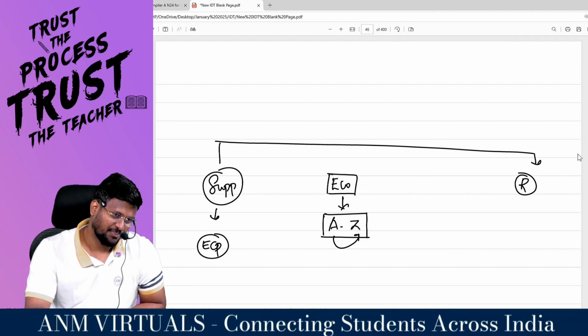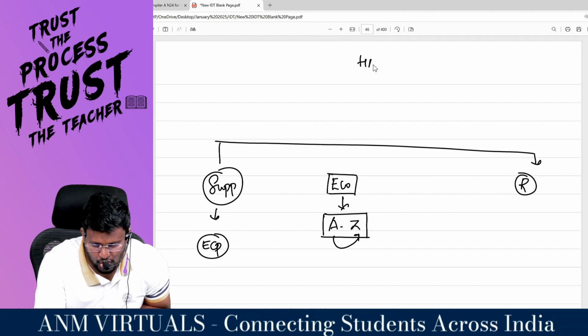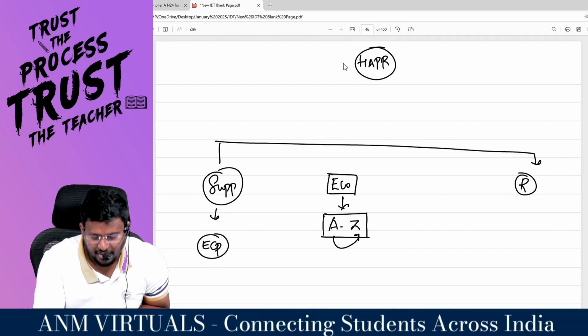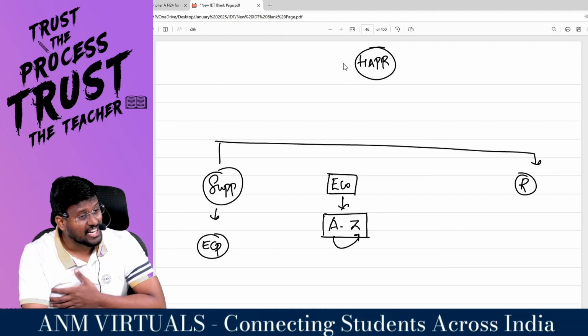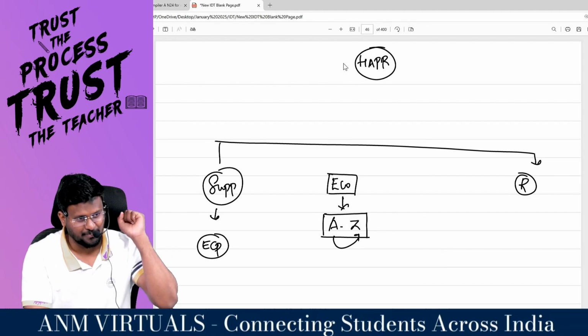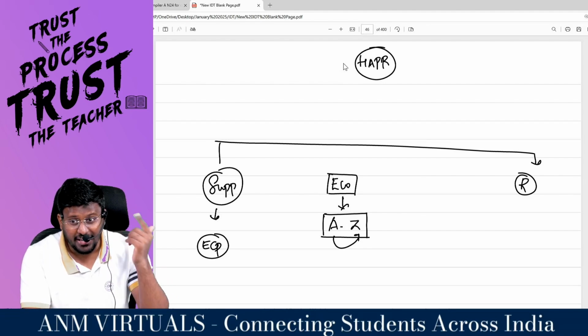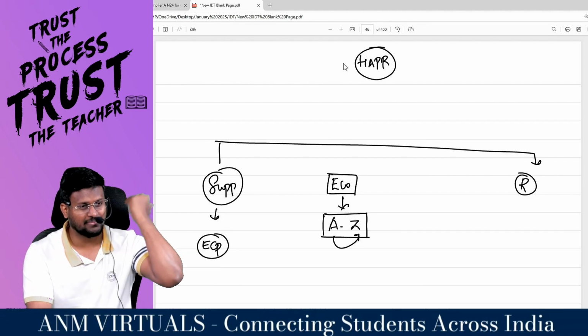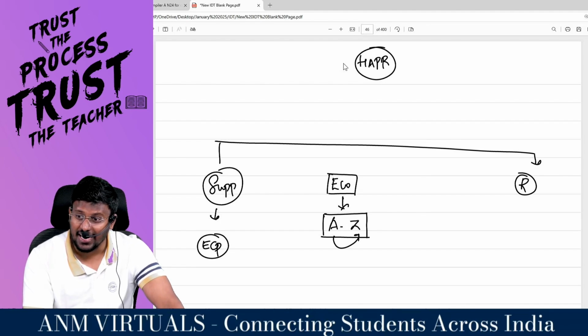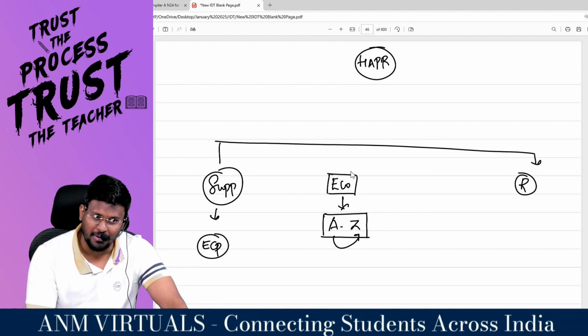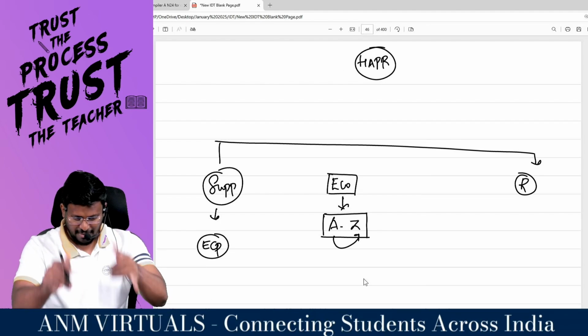Yes, sir. In that HAPPIER, H stands for housekeeping services. A stands for accommodation services. P stands for passenger transportation services other than omnibus. If the omnibus is owned by the company, then RCM. Other than company, it is ECO. And R stands for restaurant, eating joints. Other than 7,500 limit will be applicable. Okay, fine. Come back.